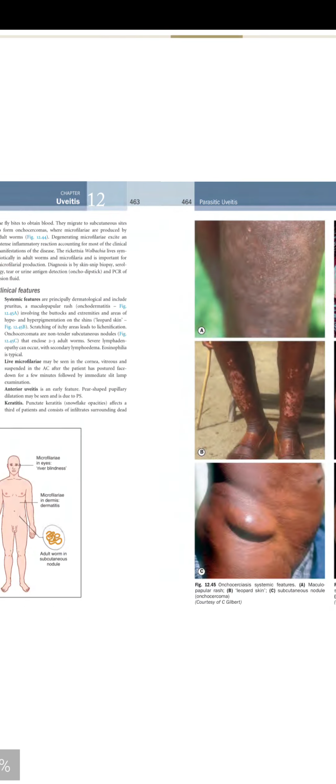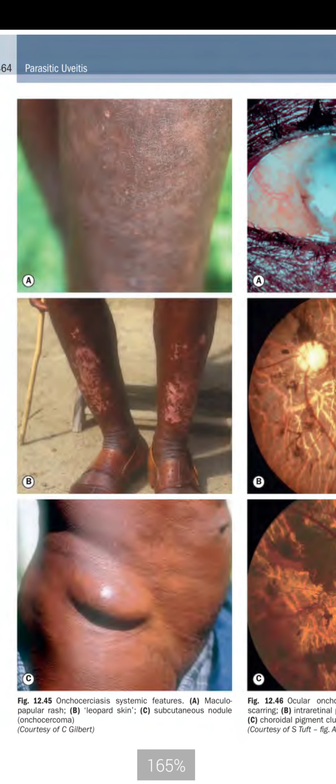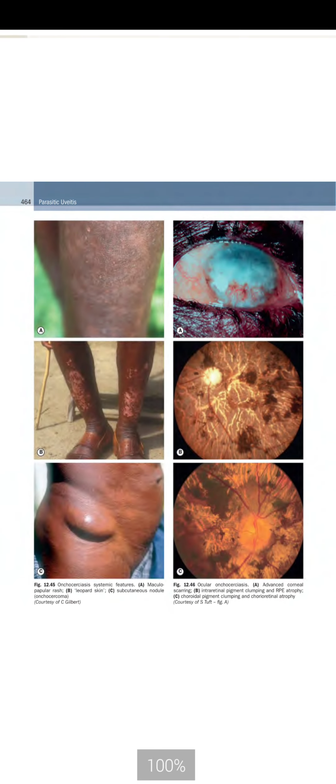So you can see figure 12.45A is showing a maculopapular rash, B is showing hypopigmentation along the skin, known as leopard skin, and C is showing the subcutaneous nodule, onchocercoma.